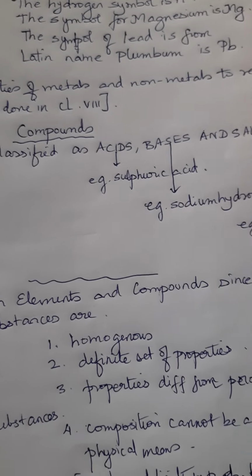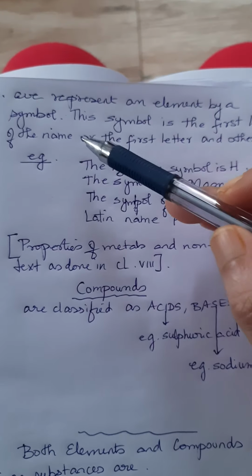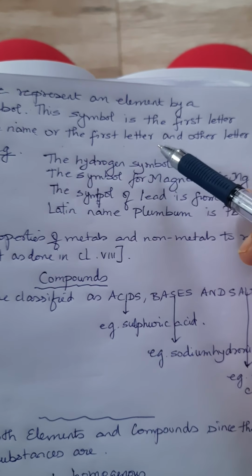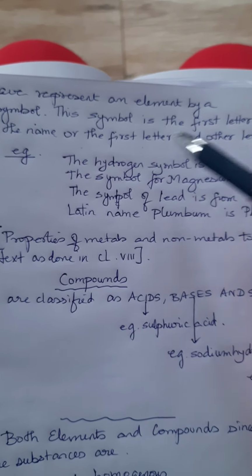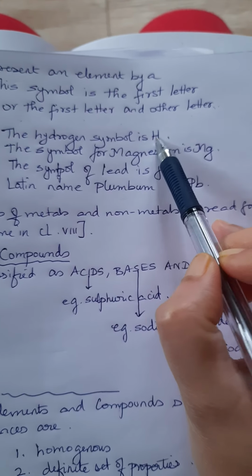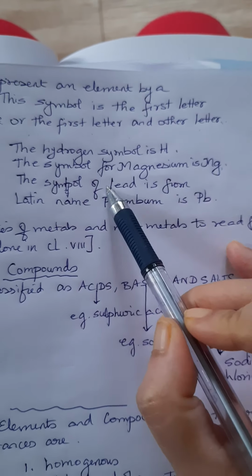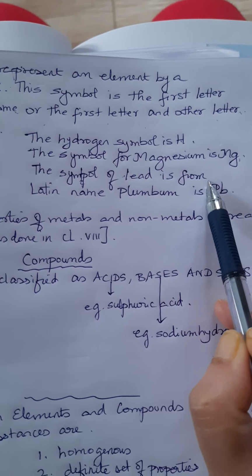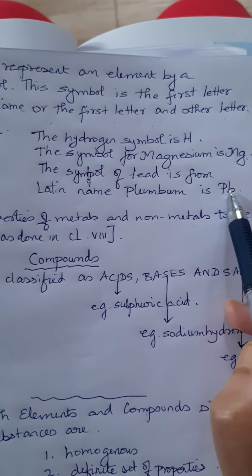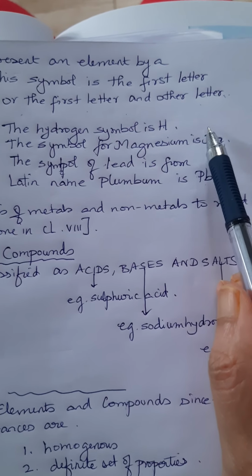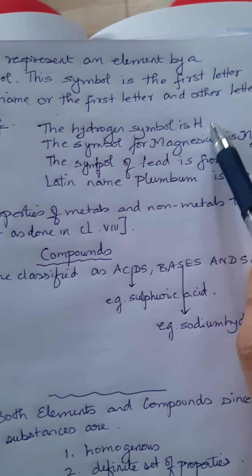Now, I usually represent an element by a symbol. What is a symbol? The symbol is actually the first letter of the name of the element, or the first letter and another letter. For example, hydrogen has the symbol H. Magnesium, the symbol is Mg. Lead, we take from the Latin name plumbum, so the letters are the first letter P and another letter B. This is how we represent them. These are all different symbols of the elements.